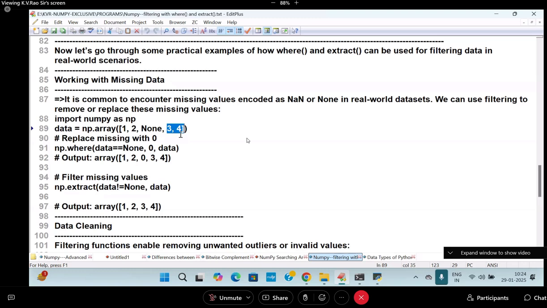3 and 4 not equal to none. 3 and 4 is selected. What is the value I am extracting? Not equal to none values. That is nothing but not missing values. I am getting what? Values which are available. These things are very, very useful.